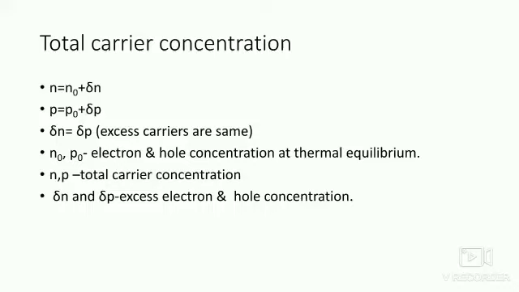Now, after this, in the form of light, an electron is generated in the conduction band and a hole is generated in the valence band, which are called excess carriers, and are represented as del N and del P. Del N is excess electron concentration, del P is excess hole concentration. And N0, P0, as you know, are the electron and hole concentration in thermal equilibrium, and N and P are the total or non-equilibrium concentrations. Then N is equal to N0 plus del N, P is equal to P0 plus del P, and del N and del P, the excess electron and excess hole, are the same.